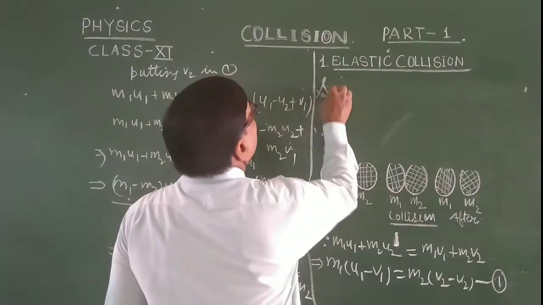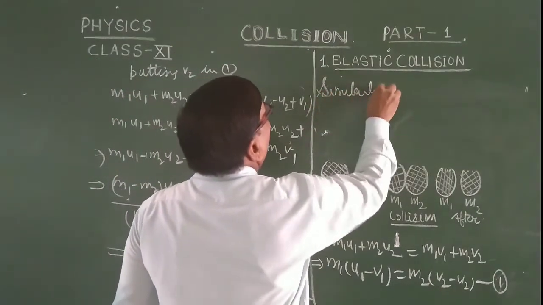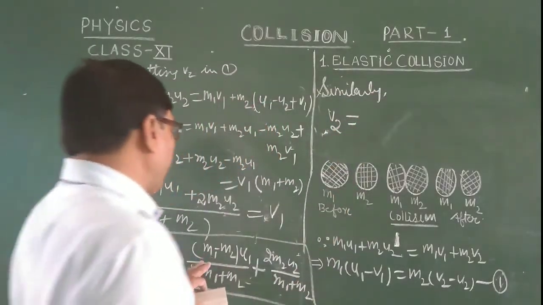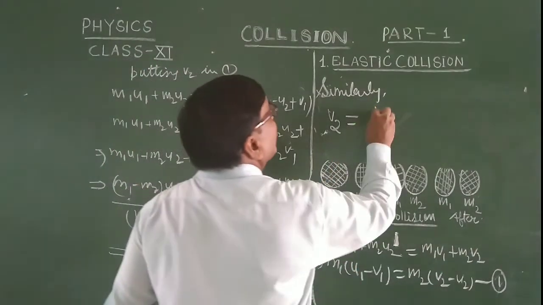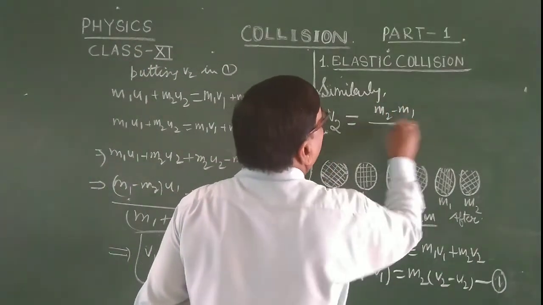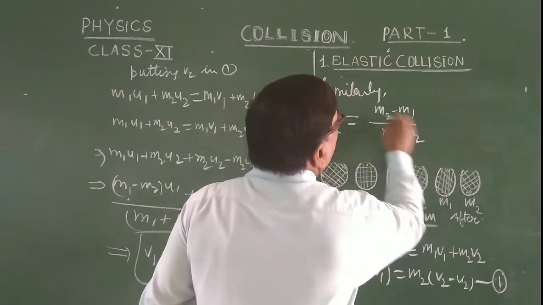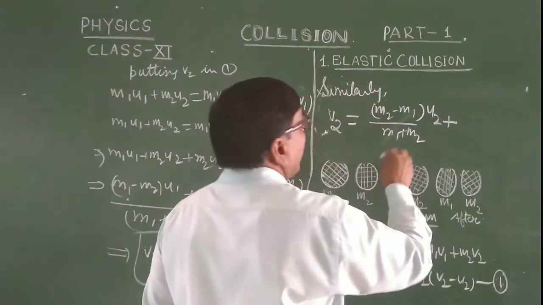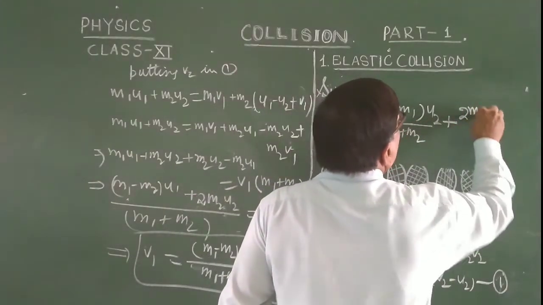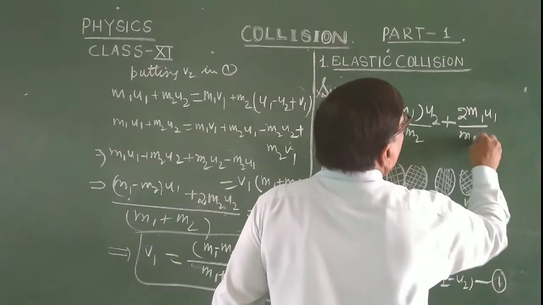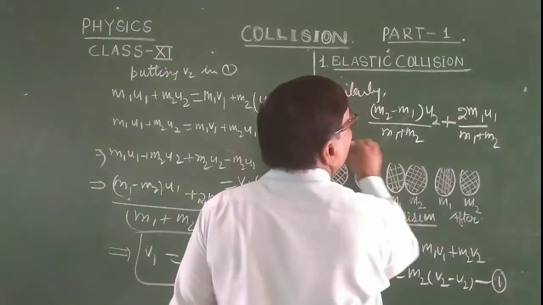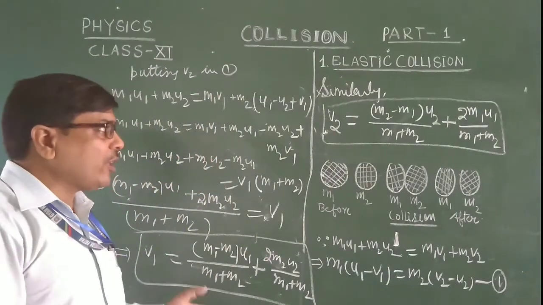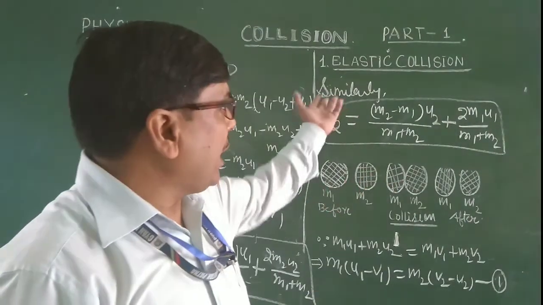Similarly for v2, in place of m1 we have to put m2. So v2 is (m2 minus m1) u2 divided by (m1 plus m2), plus 2 m1 u1 divided by (m1 plus m2). This is the most important expression. There are so many cases we can write now. Our aim is to find the final velocity after the elastic collision.